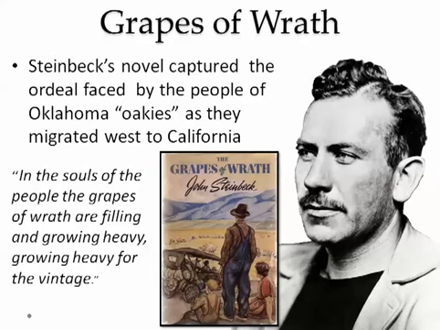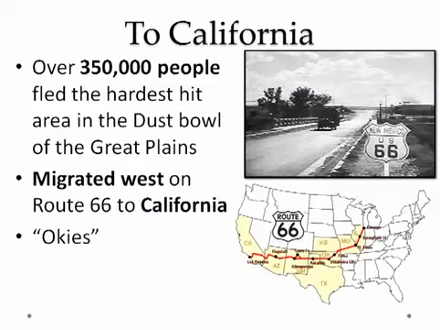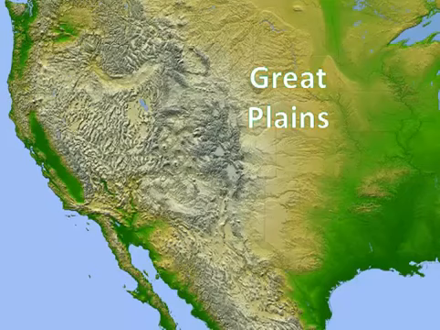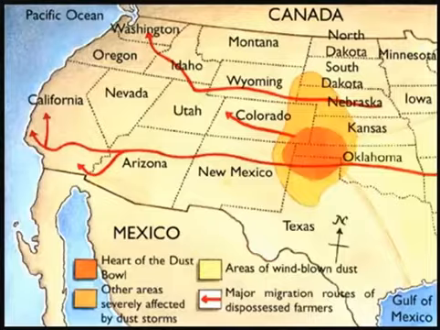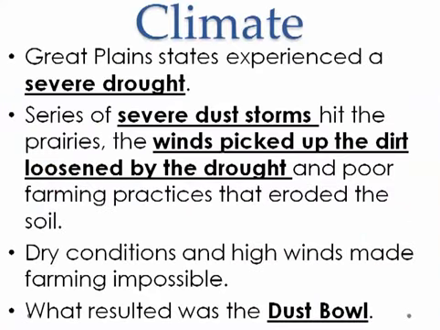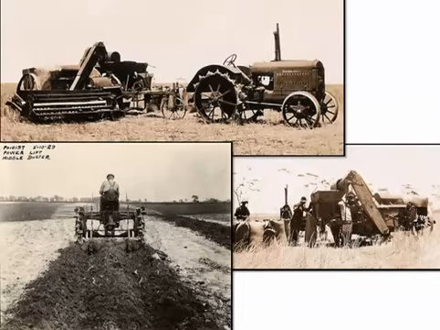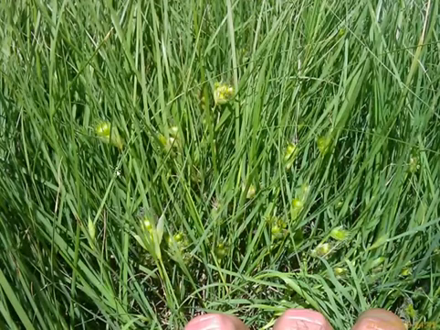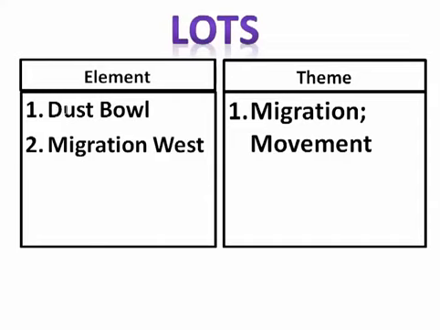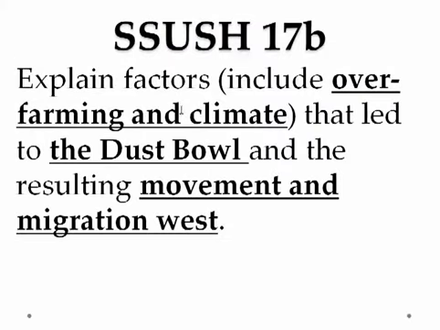And with that, we talked about this migration west in his book. You're going to see that 350,000 people are going to flee the Dust Bowl area and migrate west to California, to the land of milk and honey, these Okies. And we talked about what caused this Dust Bowl out here on the Great Plains. We talked about that already. I think we met those. It's over-farming, drought, and intense heat, this climate situation, and these new farm equipment, and the deterioration of this buffalo grass. So we've met these elements: Dust Bowl, migration west. Explain the factors including over-farming and climate that led to the Dust Bowl, and the resulting movement and migration west.